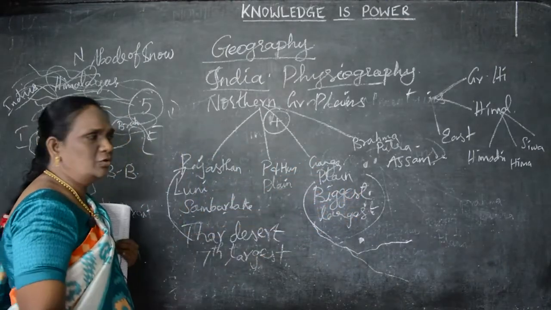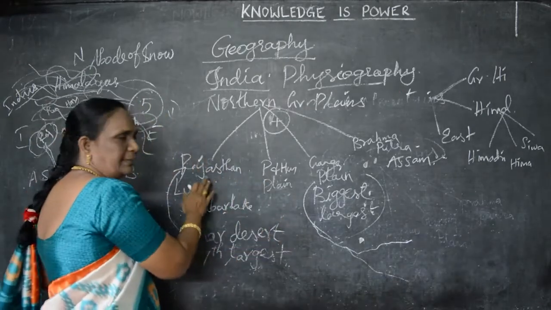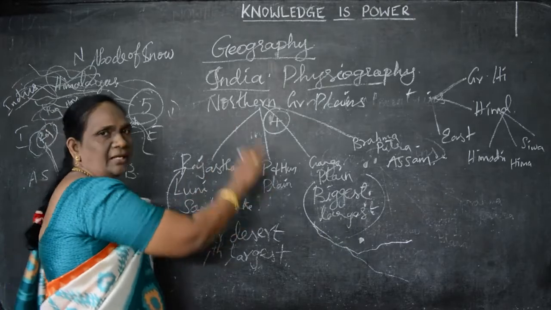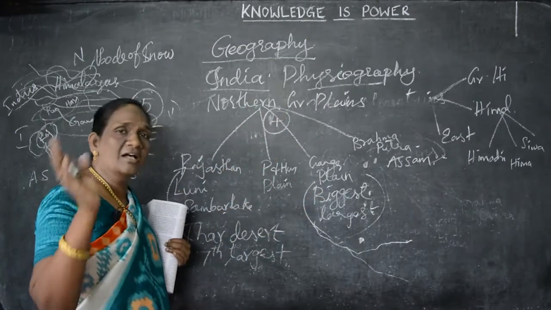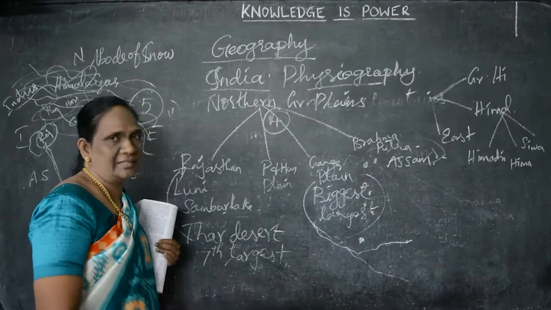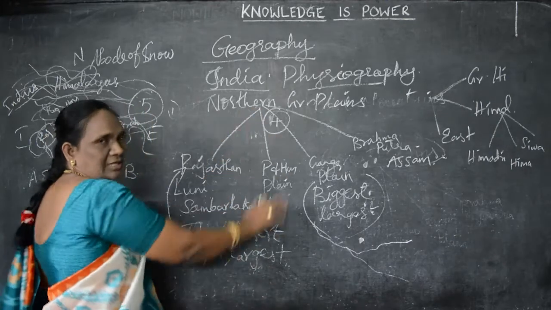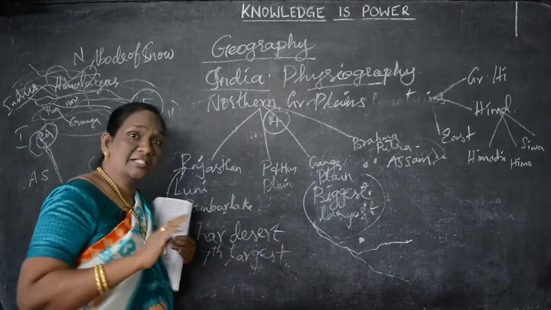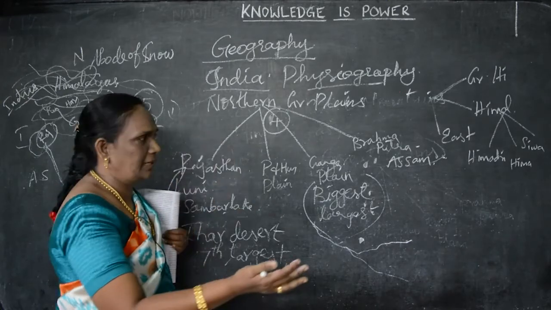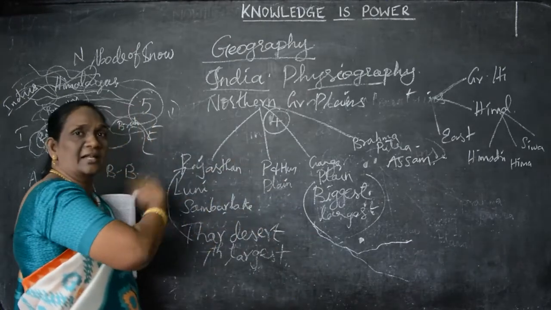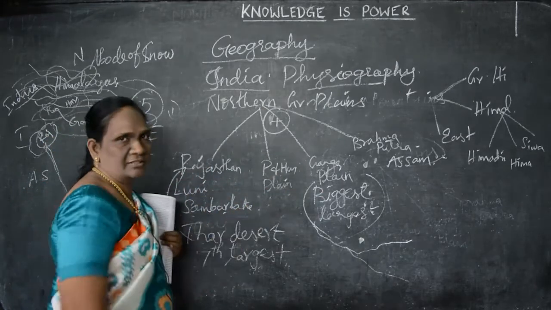If they ask you in 2 marks, you have to write the plains only: Rajasthan Plain, Ganga Plain, Punjab and Haryana Plain, Brahmaputra Plain. That is enough. If they ask you in a paragraph answer or detailed answer, you have to write elaborately. Okay, children? They may also ask you to distinguish between the Rajasthan Plain and the Punjab and Haryana Plain, the Ganga Plain and so on. At that time you have to write the distinction.